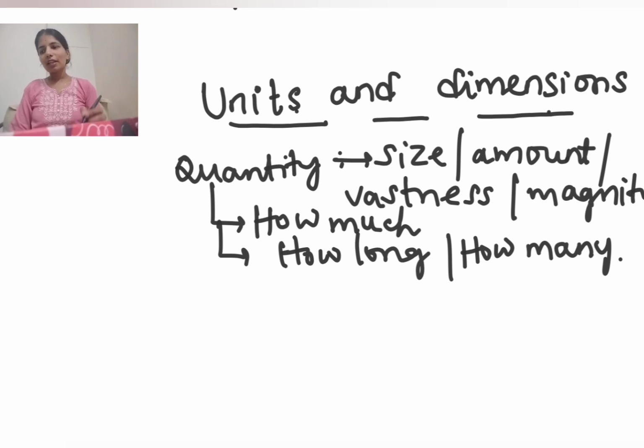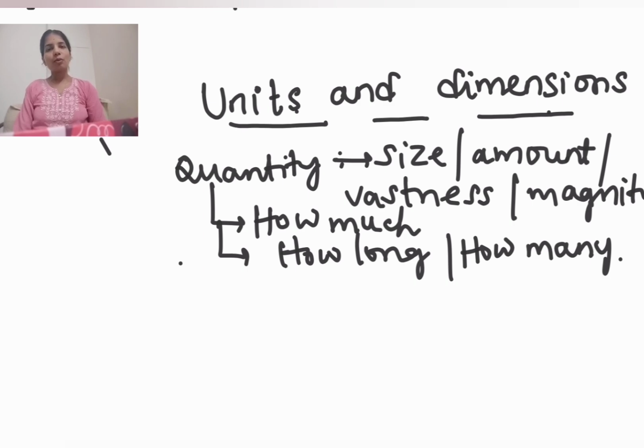How much water is in the bottle? Suppose you consider a water bottle, how much water is in the water bottle? How many books are there on the table? And how long is the classroom? So these are examples of quantity. Quantity is nothing but size, amount, magnitude, and in simple words, we can say how much, how long, how many.